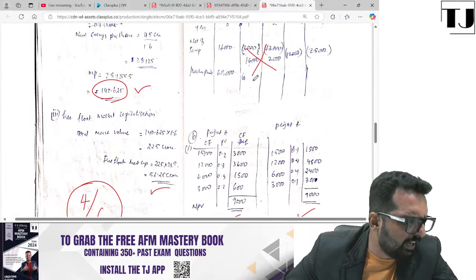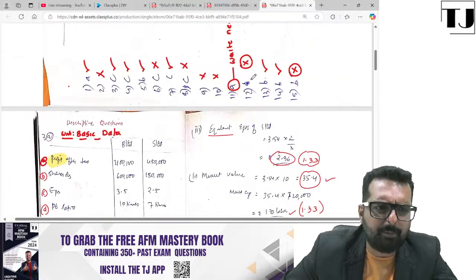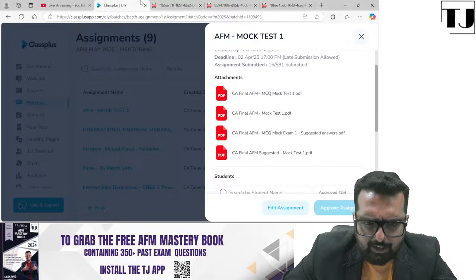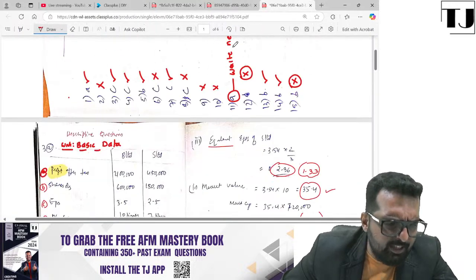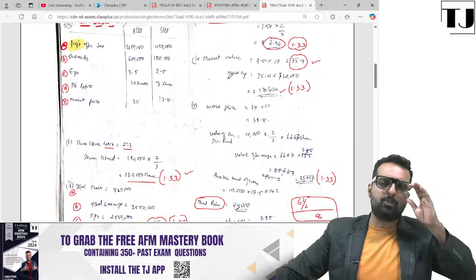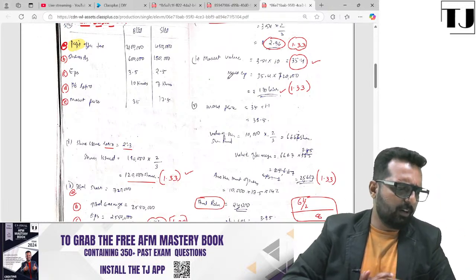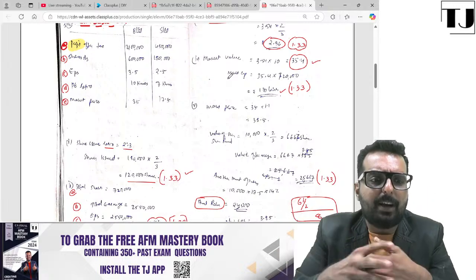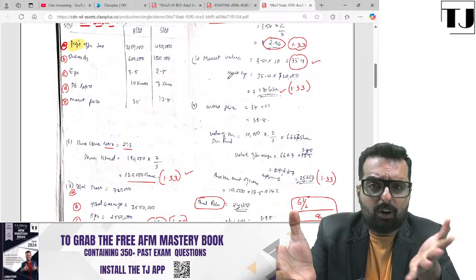Friends, parallelly, can you do a self-evaluation of your own paper? So first of all, hats off to you, whose paper I have corrected right now. You have written the answer sheet. It's absolutely fine if you have not got good marks. Now, what are you supposed to do? That's my next question. So here we have got less marks. That doesn't mean that in the exam you'll get less marks. But it's an overall experience that you just got right now.